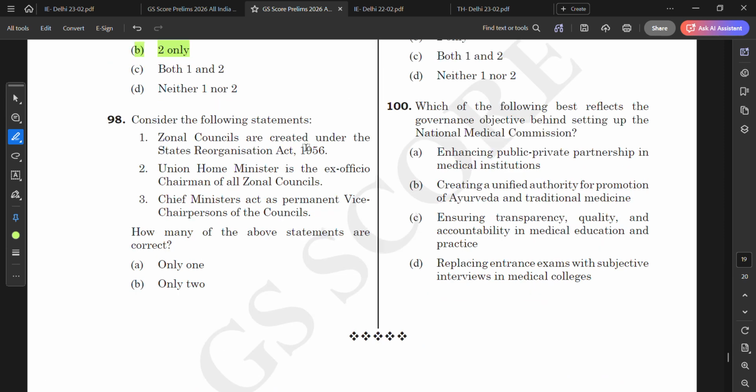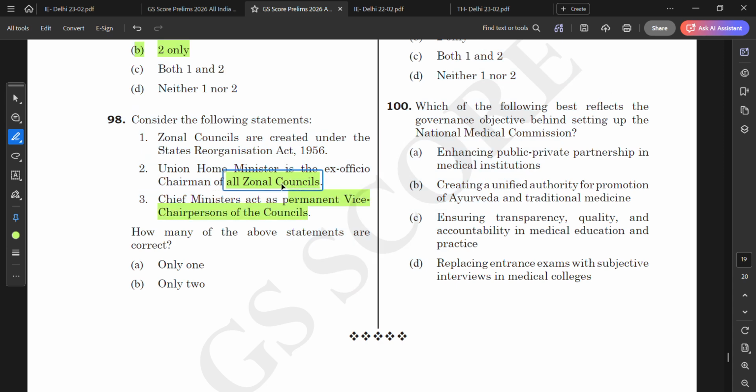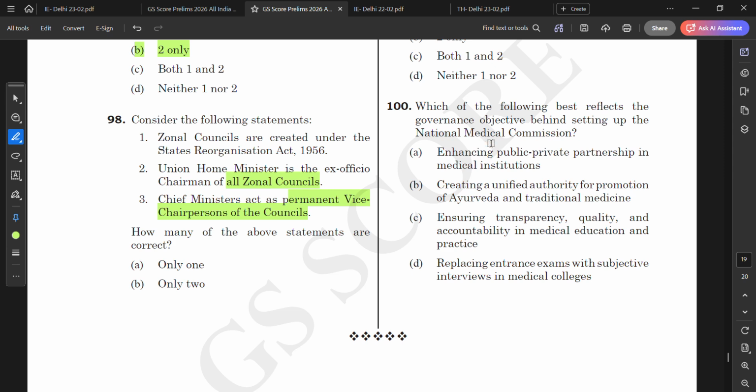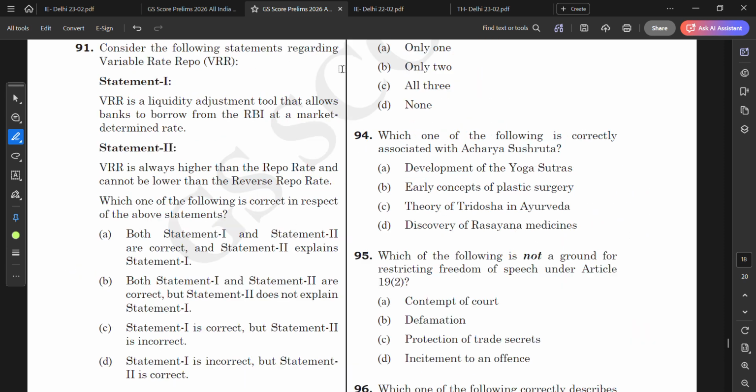Zonal councils are created under the... The Home Minister is the ex officio chairman of all zonal councils. Yes, correct. The Chief Minister acts as the permanent vice chairman of the council. It is the vice chairperson on a rotational basis. That is also... I think so. That's all. So we'll start the next discussion on the questions.